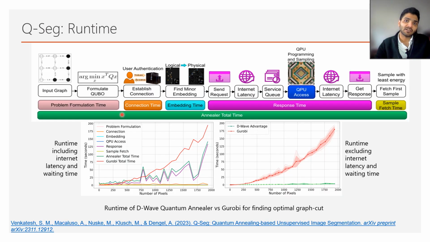The experiments were conducted on synthetically generated images of varying sizes. We performed a comprehensive runtime analysis of the entire process and compared the results with that of the classical state-of-the-art solver Gurobi. Even with internet latency and waiting time in the service queue, we outperformed Gurobi, which runs locally on our system. In a hypothetical scenario for a fair comparison with a dedicated QPU on site, considering all the times except the internet latency and waiting time, we find that Q-Seg is significantly faster.